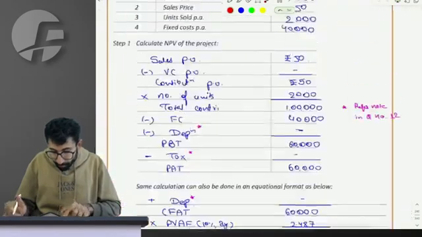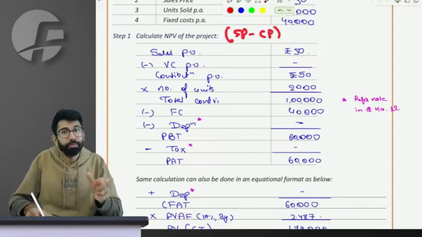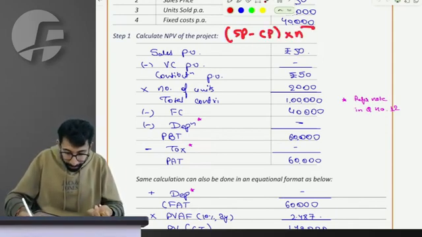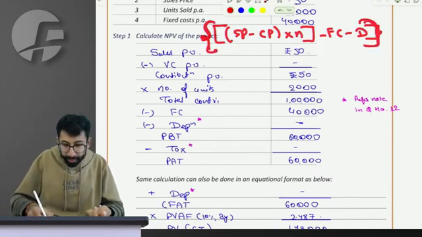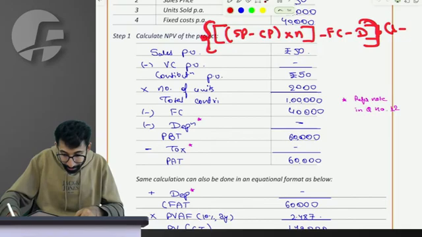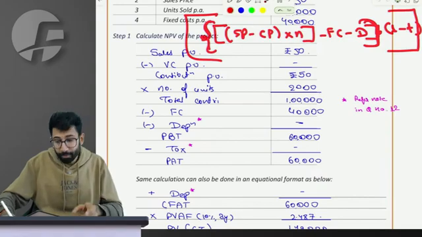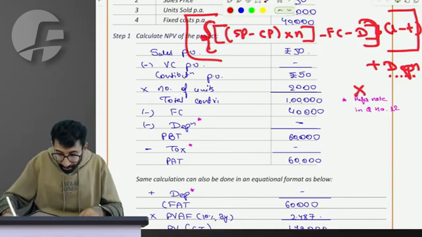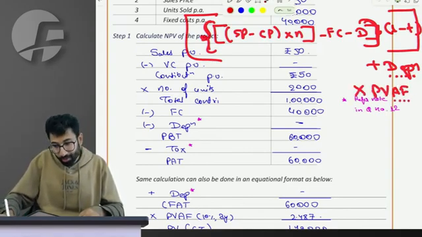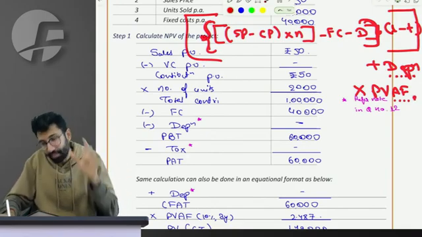The equation is like sales price minus cost price, which automatically gives you the contribution per unit, multiplied by number of units, gives total contribution, minus fixed cost, minus depreciation, gives PBT. Multiplying it by 1 minus T gives PAT. To the PAT, when you add back depreciation, you get CFAT. And if you multiply CFAT by the present value annuity factor, it is called NPV. So this equational presentation is preferable for sensitivity analysis.